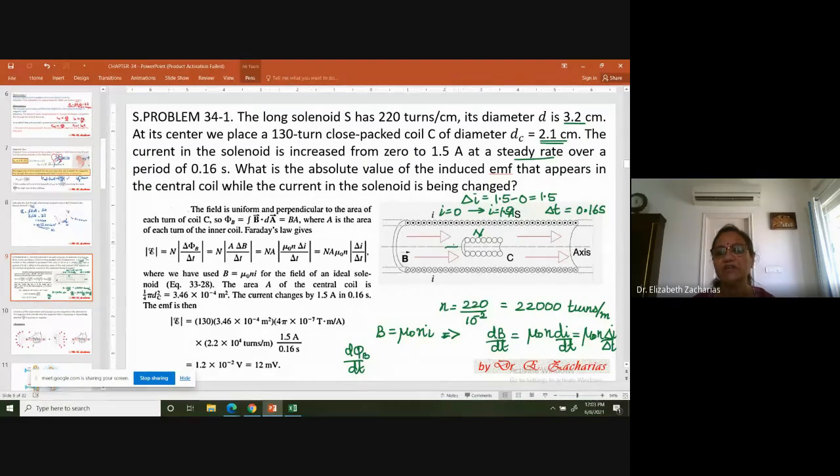So the magnetic field is going like this through this tiny loop. I have to consider the area of this tiny loop. What is the area of the tiny loop? It is going to be pi (dc by 2) whole square. That is the area of the tiny loop. And let me take my area vector like this. This is my B, this is my area vector, and it has got N turns. Therefore, my d phi B by dt will become N into